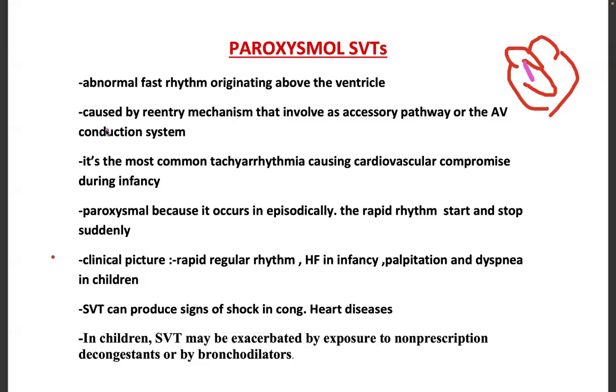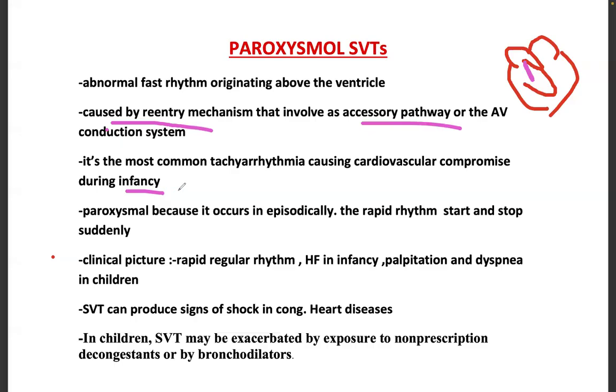So this is caused by a re-entry mechanism involving the accessory pathway of the AV conduction system. It is the most common tachyarrhythmia causing cardiovascular compromise during infancy.